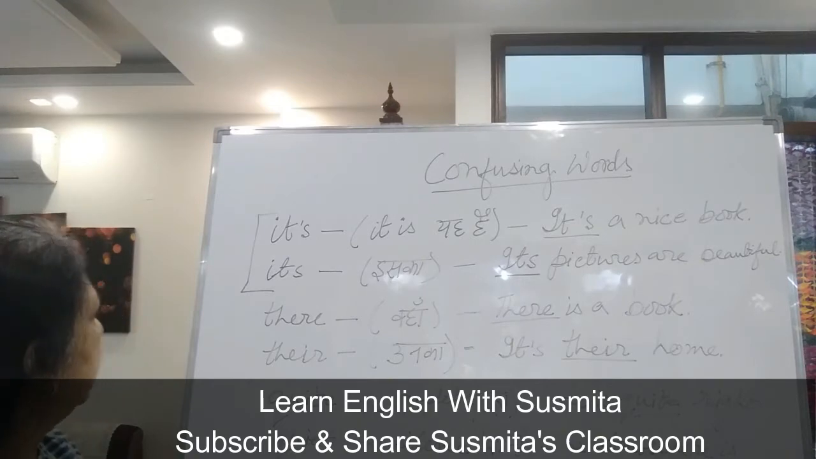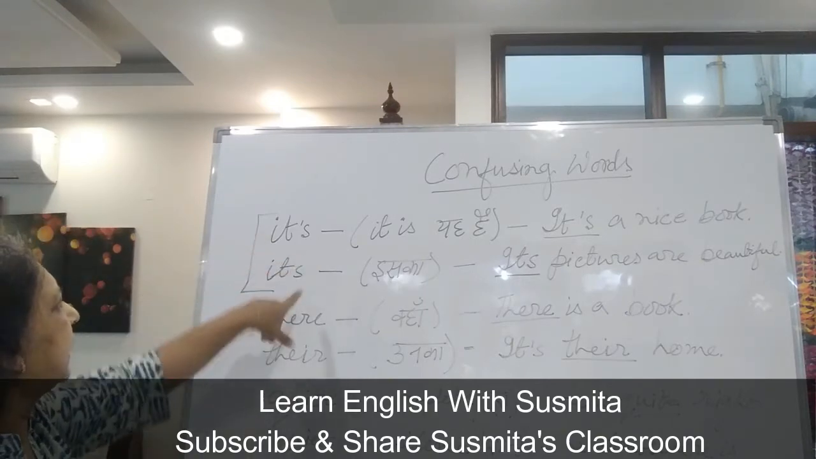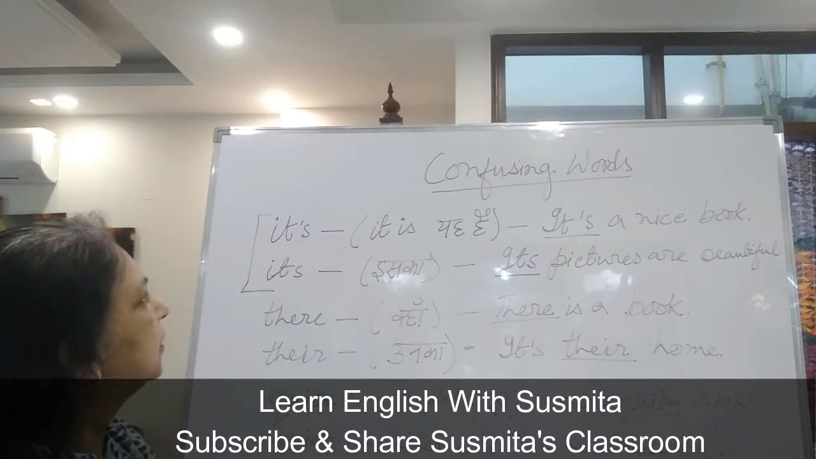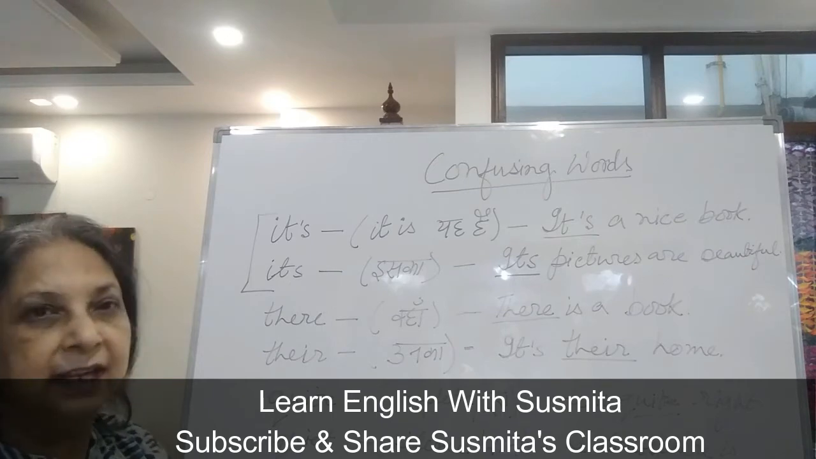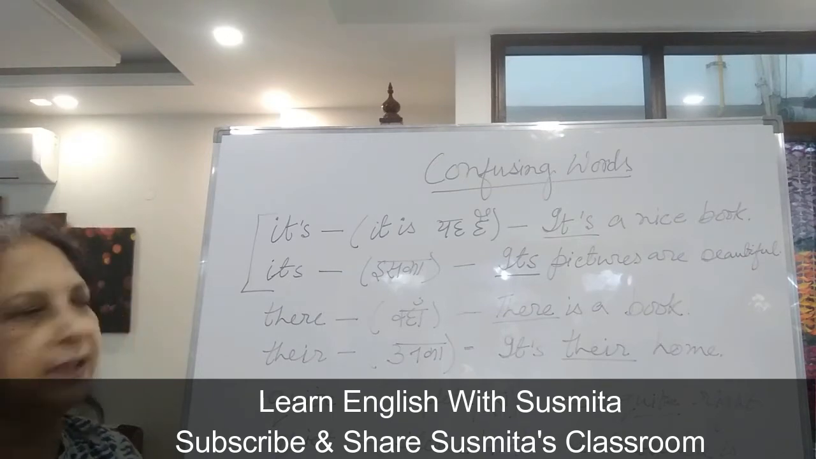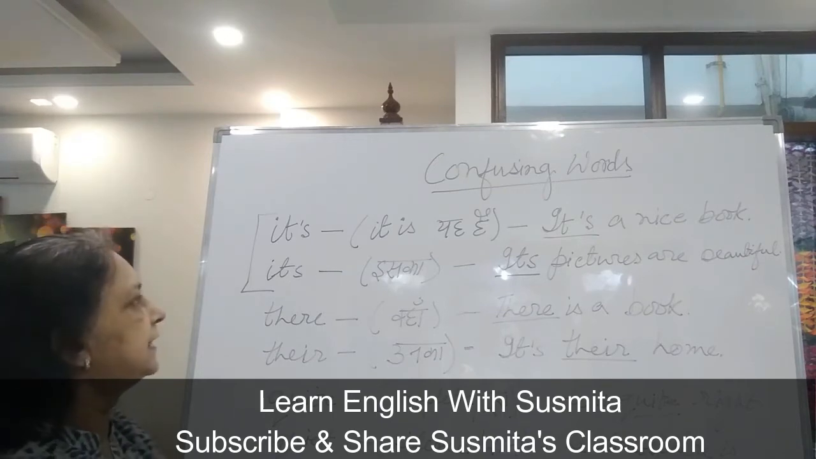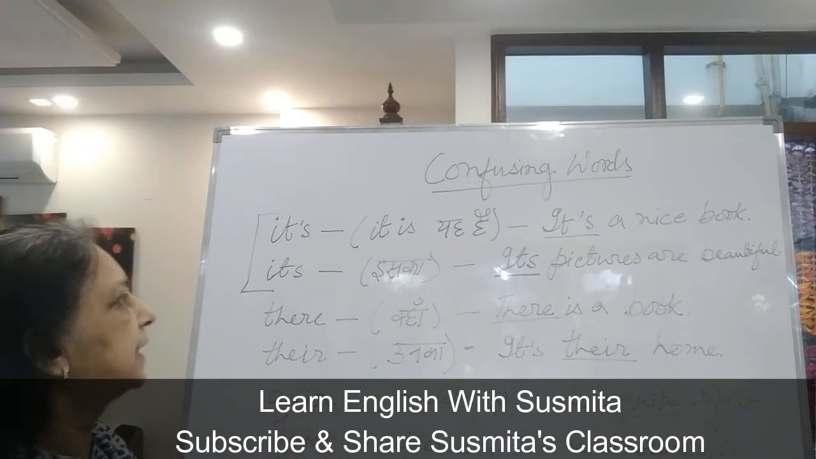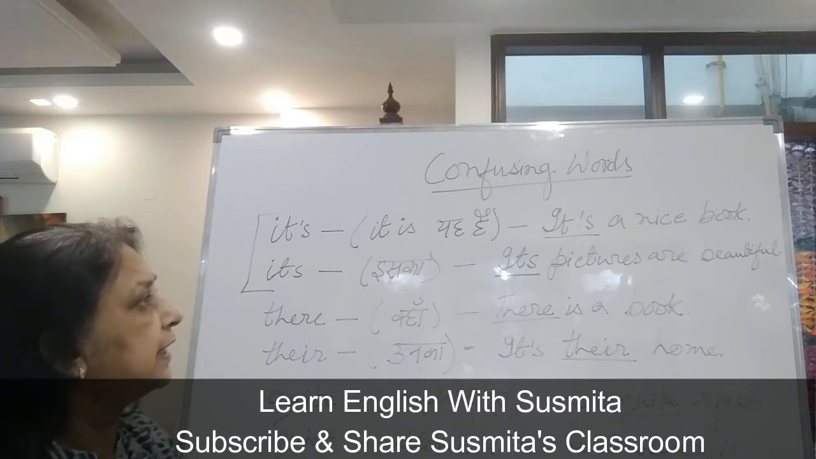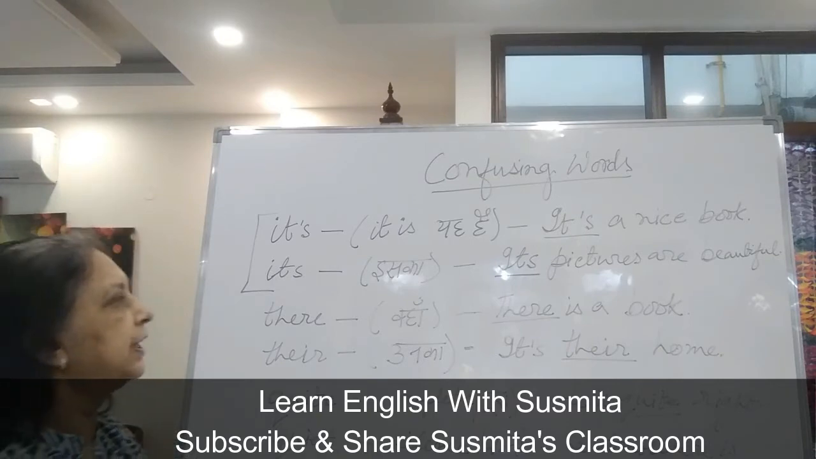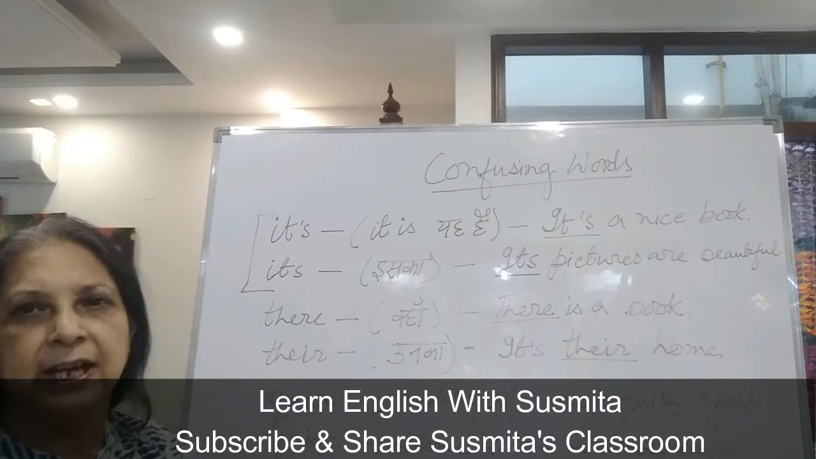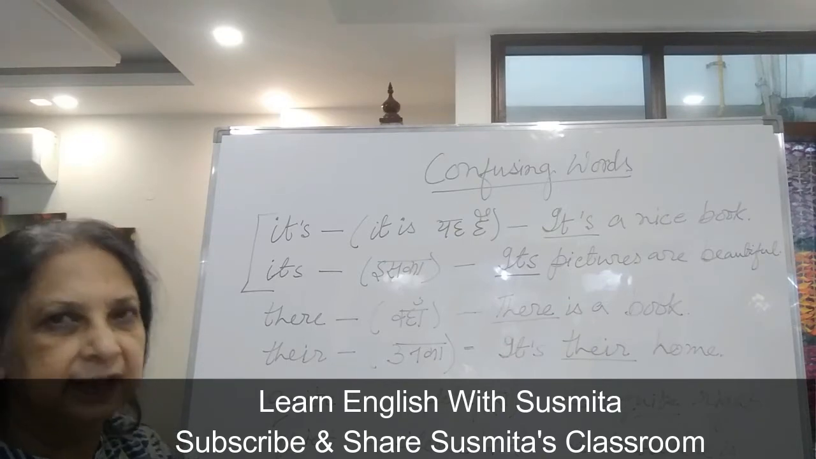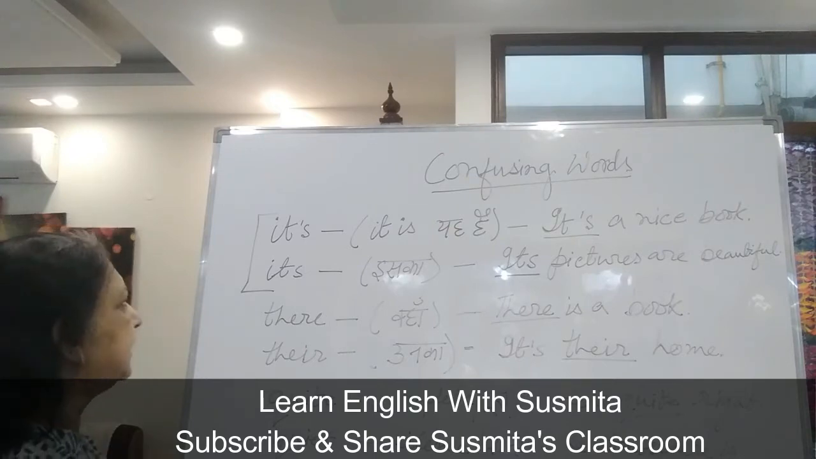Shall I repeat it again? First two are it's and its. It apostrophe s means it is. So the example could be it is a nice book, it apostrophe s. Second one, its. Its shows the possessiveness और इसको हिंदी में इसका बोल सकते हैं. Its pictures are beautiful. That means we are talking regarding the book. The pictures of that book are beautiful. So at that time we will use its.